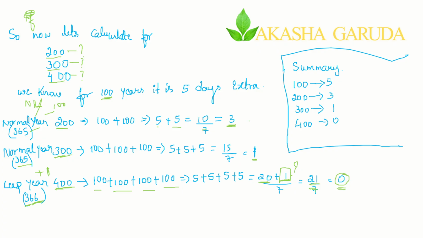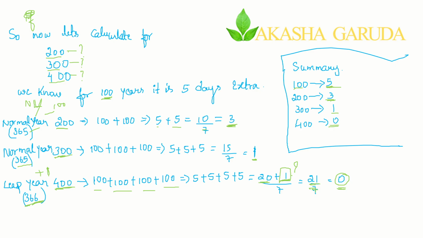I hope you have understood this particular calculation. This is all not a max. It is just concept. From this particular slide, what you have to take: for 100 it is 5, for 200 it is 3, for 300 it is 1, 400 it is 0. From the calculation, I have just derived all of the calculations and I have put here the numbers. It is not a code or anything. It is just a final answer. They are constant answers. No need to learn any of the codes. You just need to remember these things.